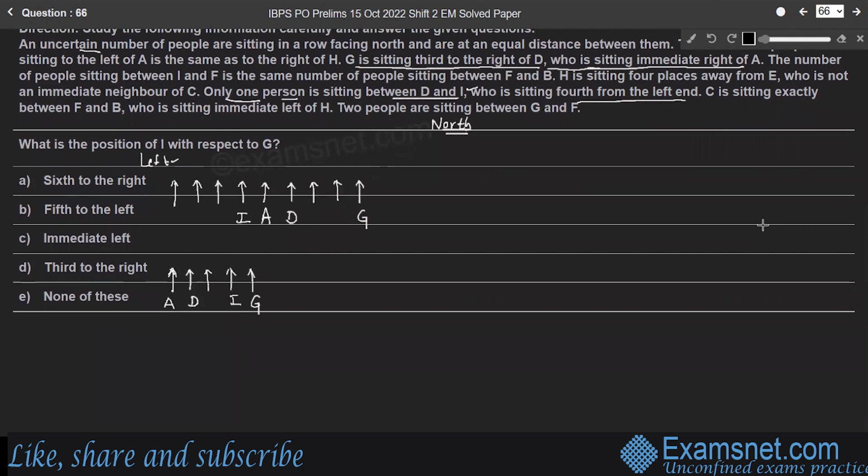And the next point, here consider this point. 2 people are sitting between G and F. Here in case 1, 2 people are sitting between D and G, to the left of G. Therefore, F has to sit to the right of G, so that 2 people are sitting between G and F. And also in case 2, again F is sitting to the right of G, with 2 people between G and F. Now the next point is,